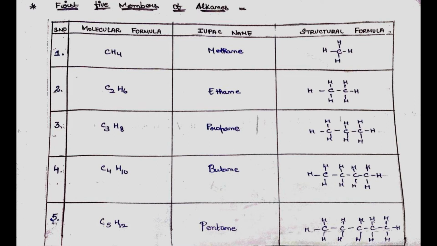Third, C3H8. Its IUPAC name is propane and its structural formula is such that three carbon atoms are bonded with 8 hydrogen atoms. Fourth, C4H10. Its IUPAC name is butane and its structural formula is such that 4 carbon atoms are bonded with 10 hydrogen atoms. Fifth, C5H12. Its IUPAC name is pentane and its structural formula is such that 5 carbon atoms are bonded with 12 hydrogen atoms.